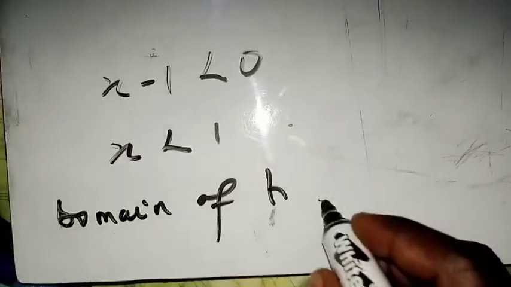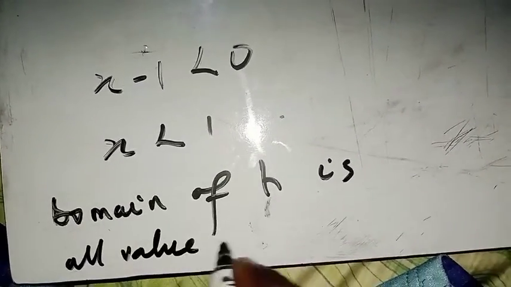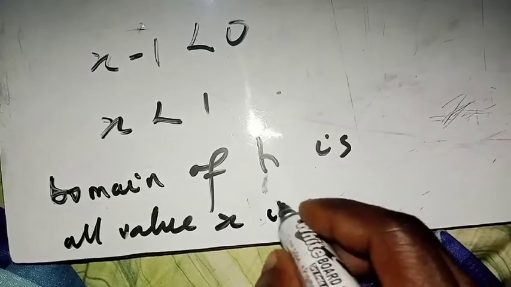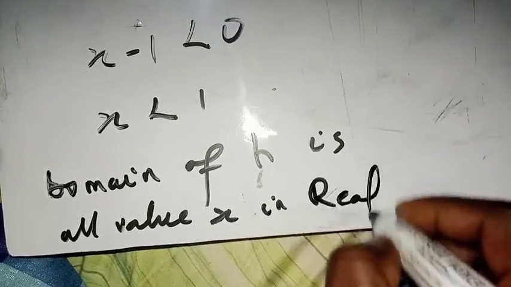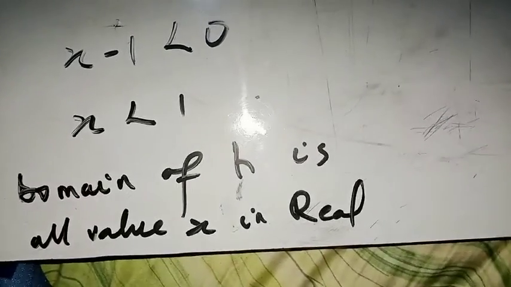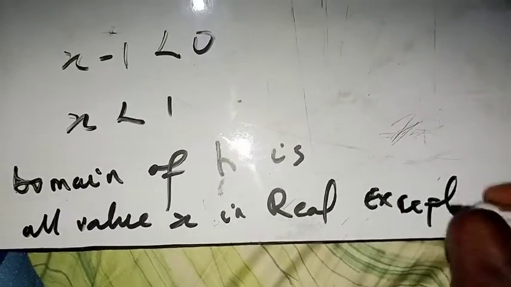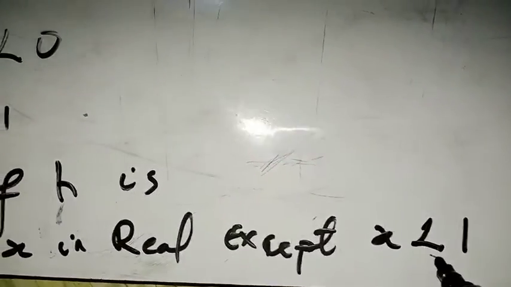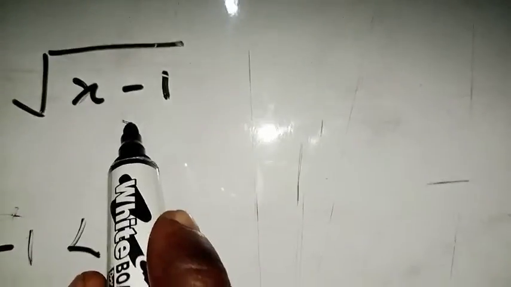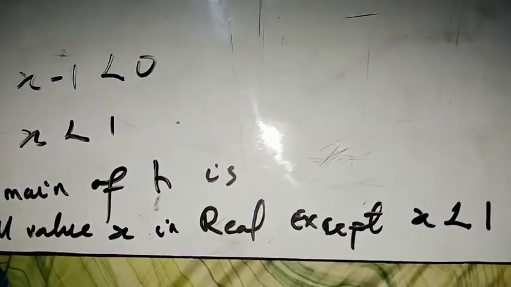So the domain of h is all values of x in the real numbers. Whichever way you want to write it is accepted. Here, except x is less than 1. Any value that is less than 1 will make this down here go negative. So that will be our greatest enemy. Is that okay? So this is how you should write the domain of this particular function.